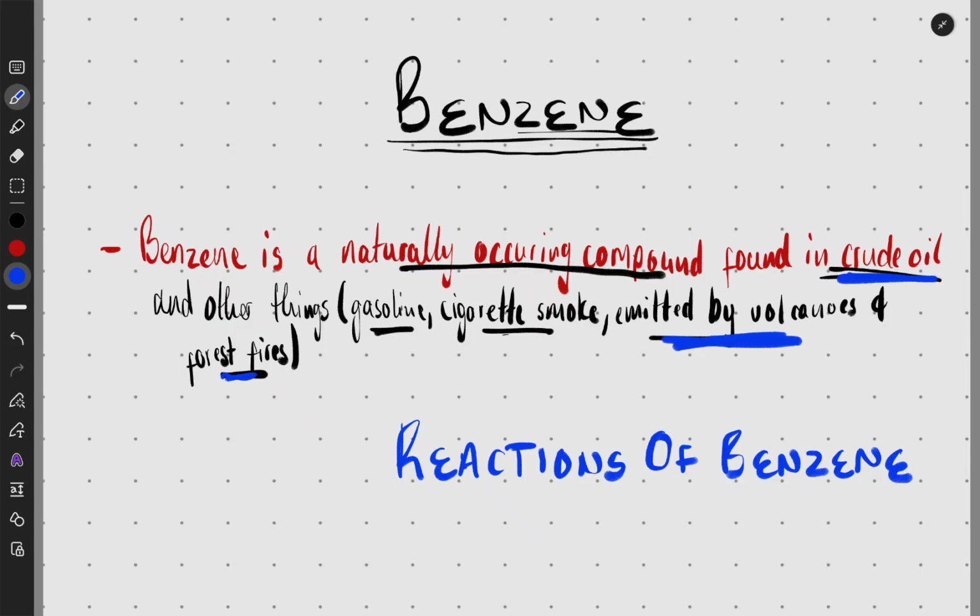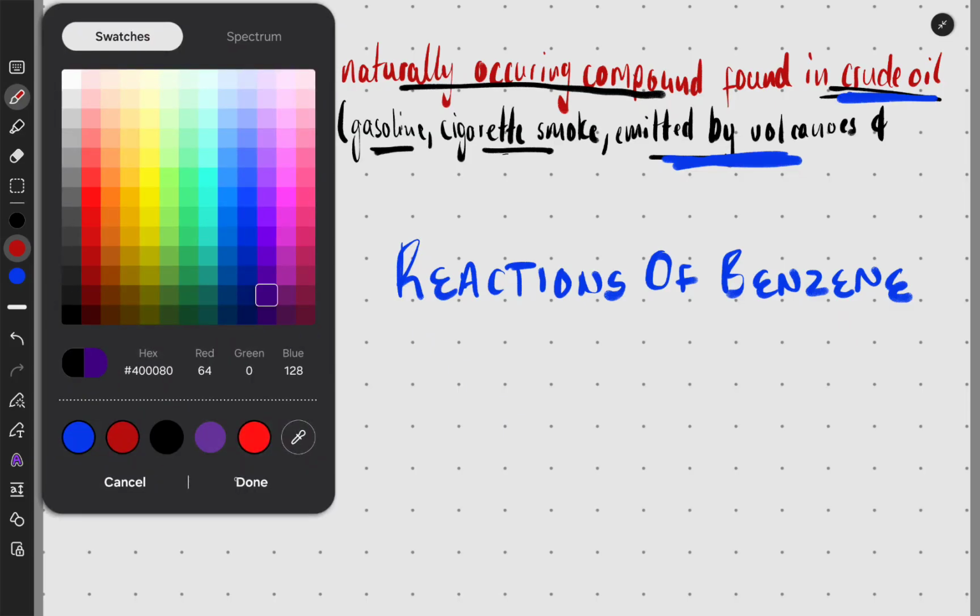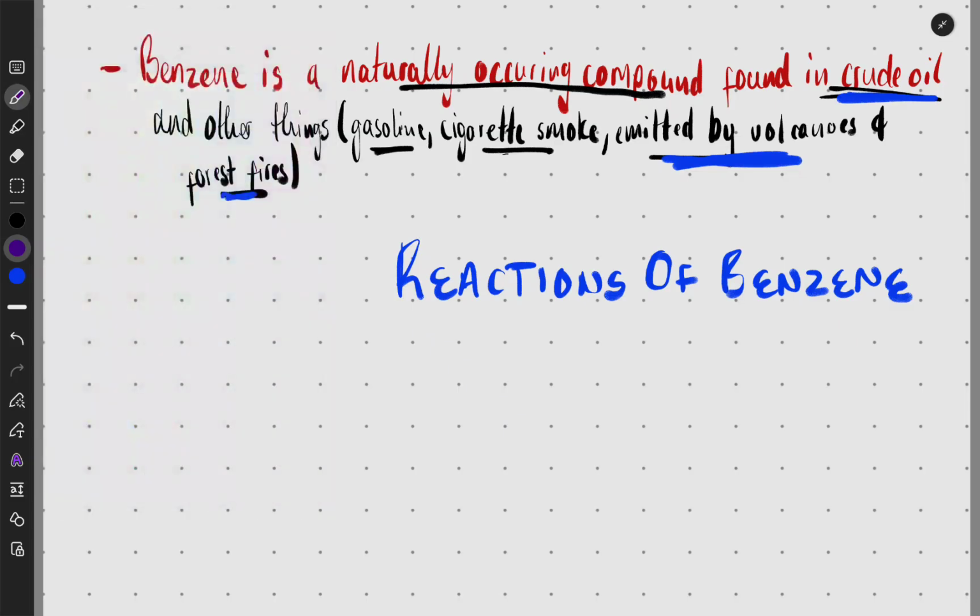So benzene, okay. What about the reactions that benzene itself does? If you go through your slides, you're going to see that it's not many that you have to know. There's only one in there, but I'm going to show you the second one, which also comes in past exam papers. You find it in the 2024 paper as well. So let's see. The reaction is not an addition, but a substitution reaction that happens.